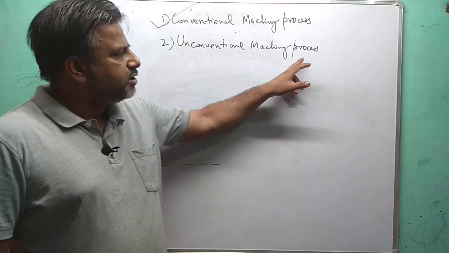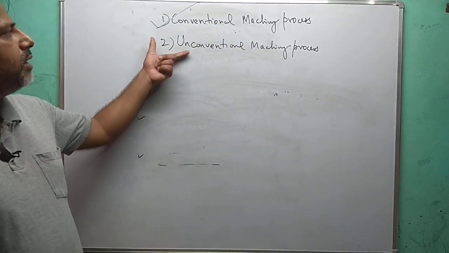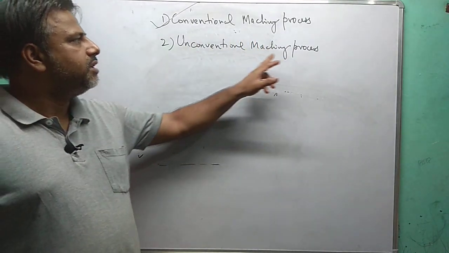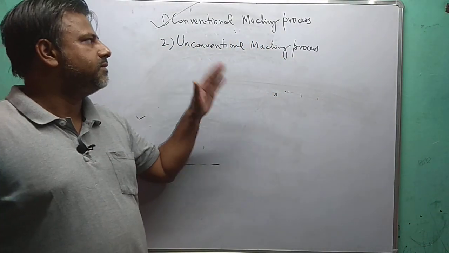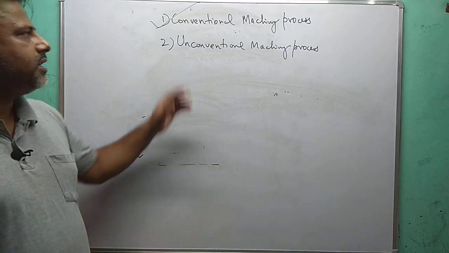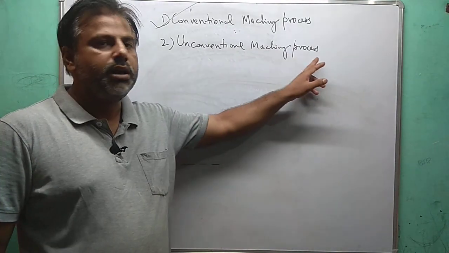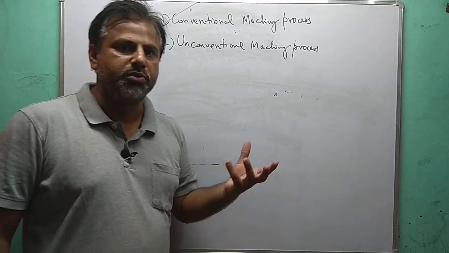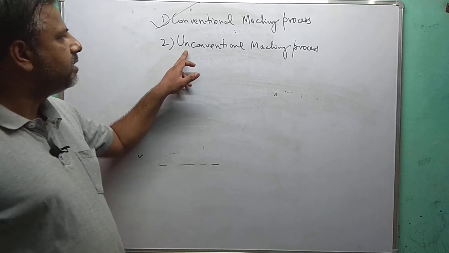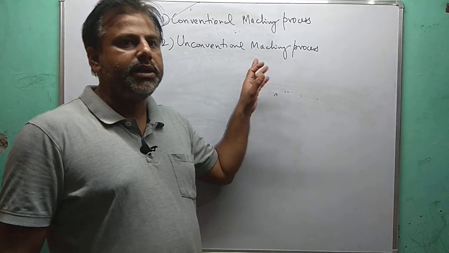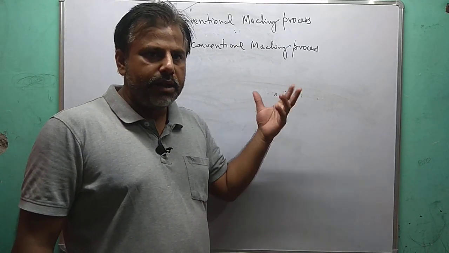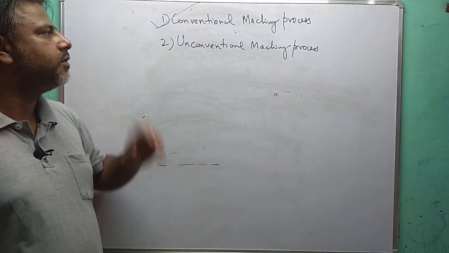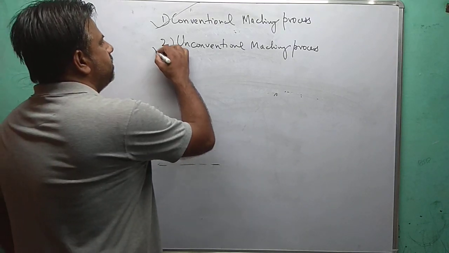In the unconventional machining process, the tool and workpiece do not have direct mechanical contact. We have some standoff distance between the tool and the workpiece, so there is no physical contact. But material removal takes place in the form of small particles or small chips. Unconventional machining processes include EDM, ECM, EVM, and laser cutting. So these machines come under the category of unconventional machining process.